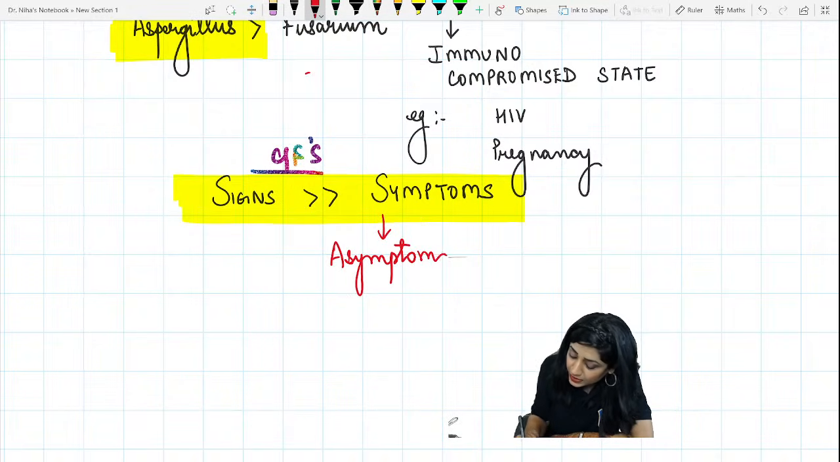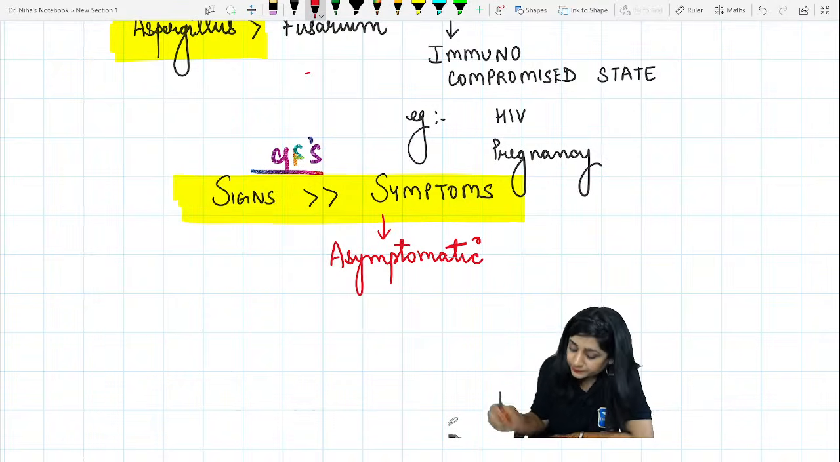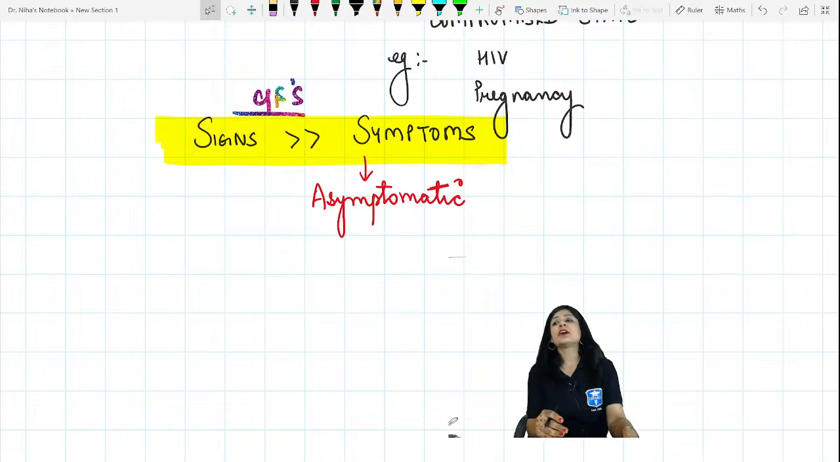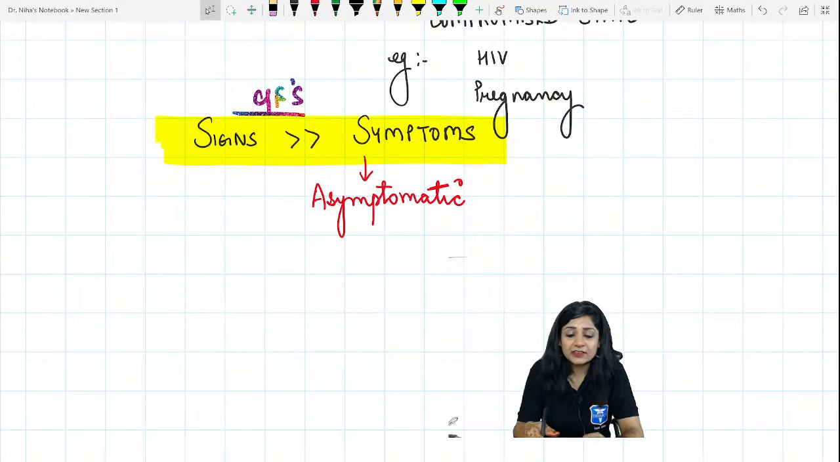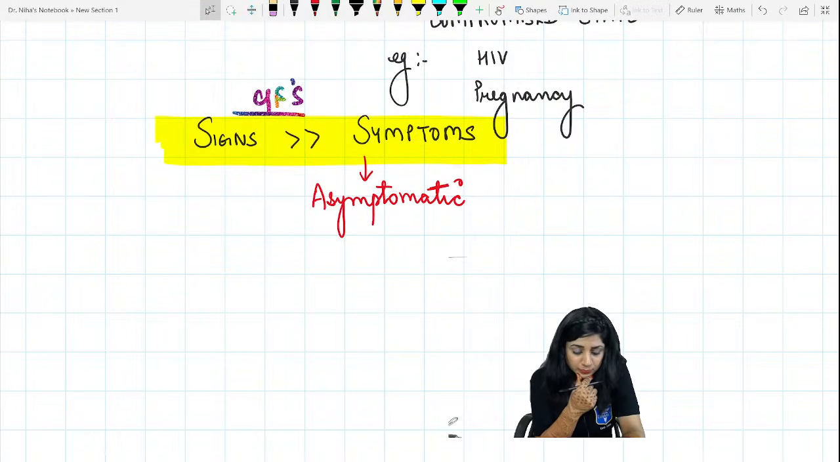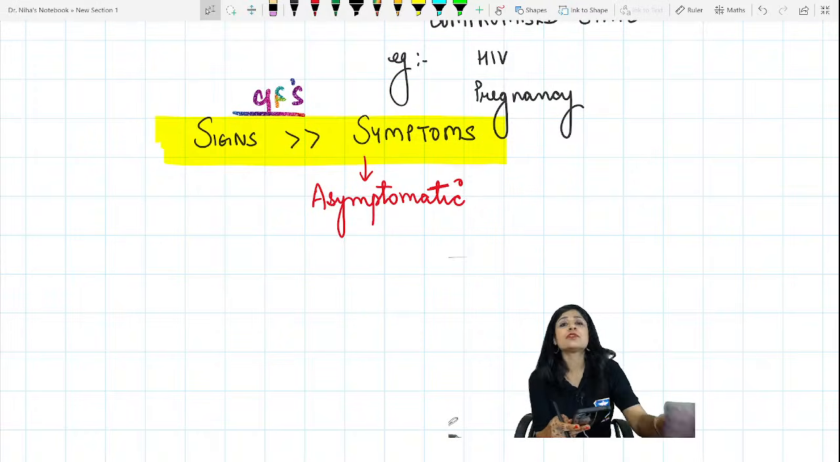We can also have the asymptomatic one. Now, what are the important signs of fungal corneal ulcer? Everybody will tell one sign, right? Tell me. Aspergillus is the most common, right? One sign for the fungal corneal ulcer.